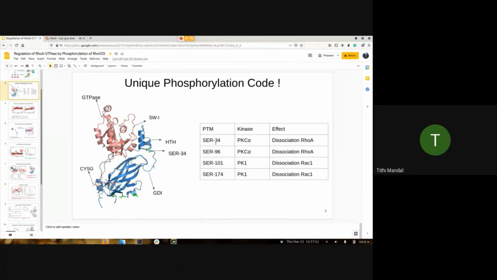Krishnendu, we have one more question from Dhiman Ray. He asked, how were the binding energies computed? Did you use some method like thermodynamic integration to compute free energy? Okay, so we have calculated the binding energy using the MMPBSA method. We have used the GMX PBSA software.